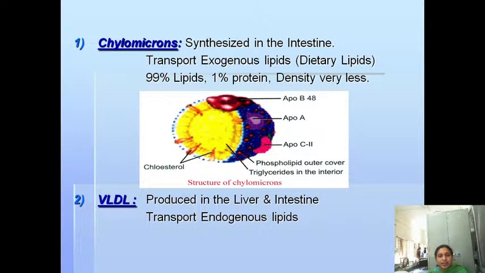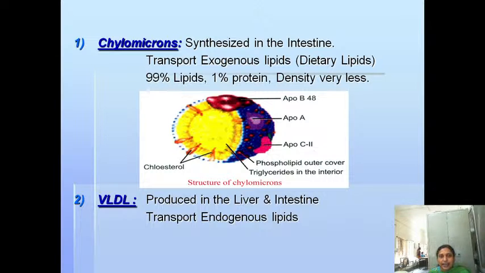Then coming to the second one, VLDL, that is very low density lipoprotein. It is produced in the liver and intestine. It transports the endogenous triglycerides. What is a triglyceride? You know the structure: 3 molecules of fatty acid combined with 1 molecule of glycerol form a triglyceride. So this VLDL, which is synthesized in the liver, transports endogenous triglycerides from the liver and intestine to peripheral tissues.